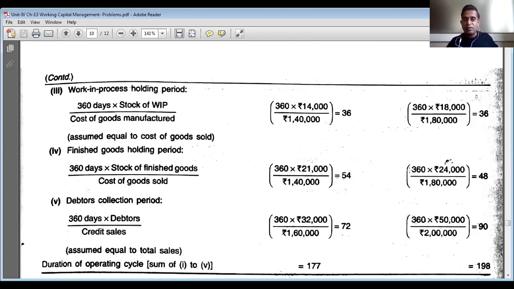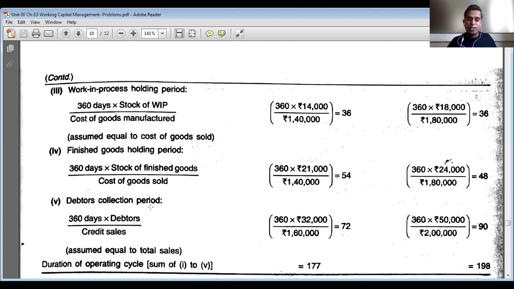For year 2, finished goods holding period is 360 multiplied by stock of finished goods of 24,000, all divided by cost of goods sold of 1,80,000 rupees, which is equal to 48 days.